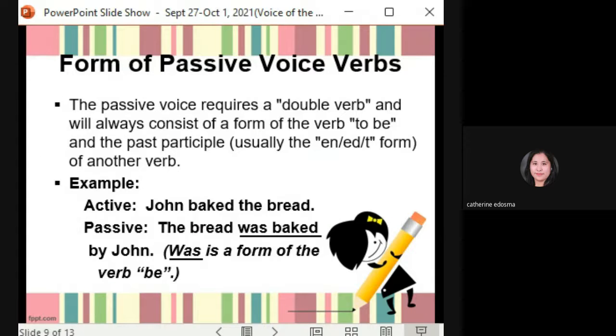Form of passive voice verbs. The passive voice requires a double verb and will always consist of a form of the verb to be and the past participle, usually the en, ed, and t form of another verb. Example, active: John baked the bread. Passive: the bread was baked by John. Was is a form of the verb be.